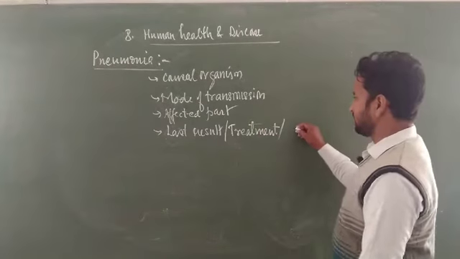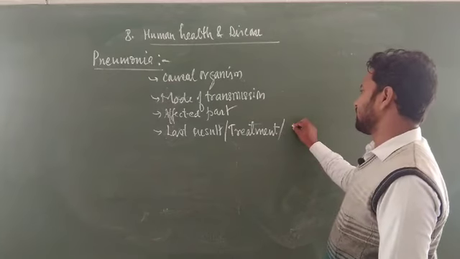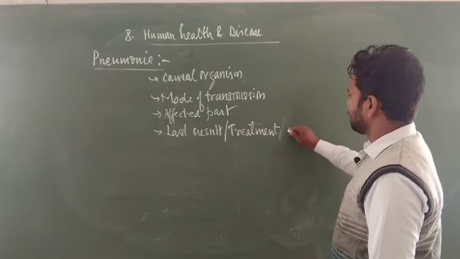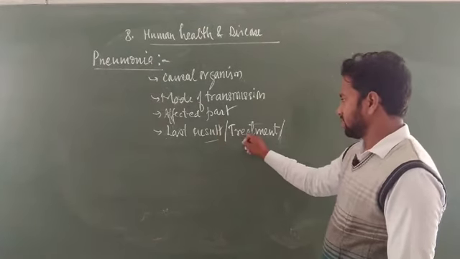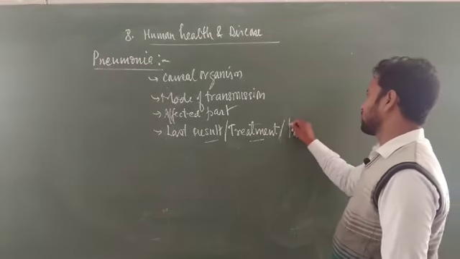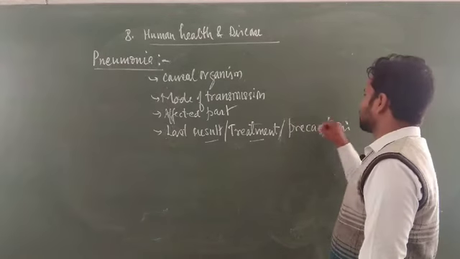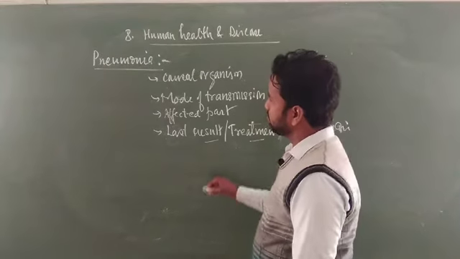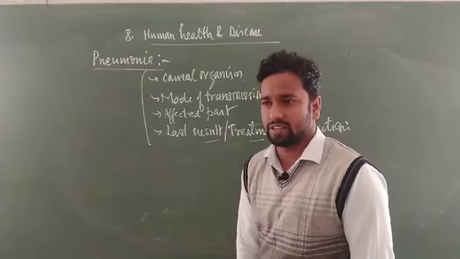Another heading, another topic, is treatment and how it can be done. Besides treatment, the last one is precautions. So these are the different aspects of a disease that must be learned. If you consider these points, you can describe all diseases.